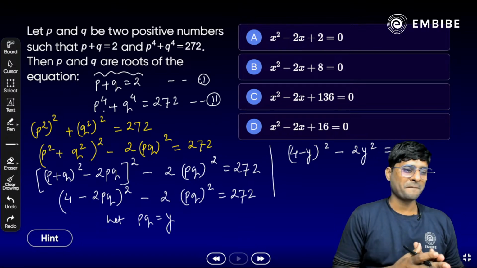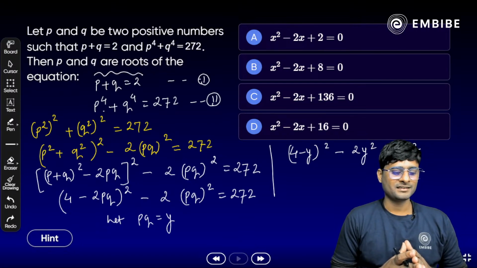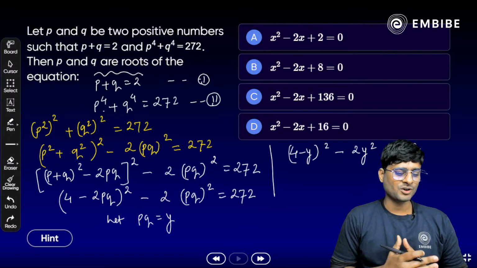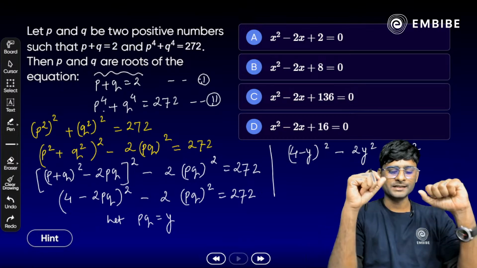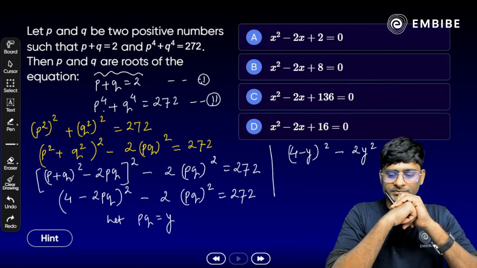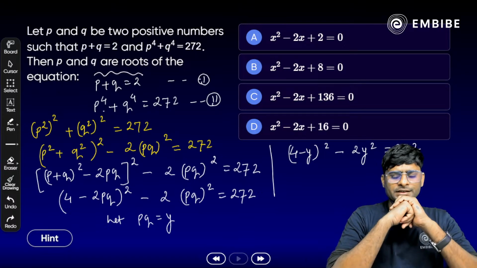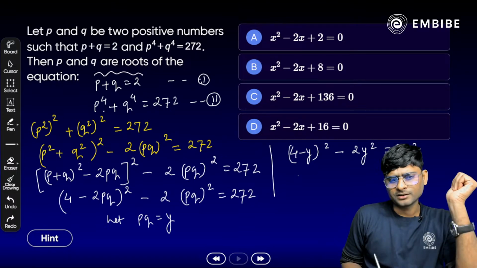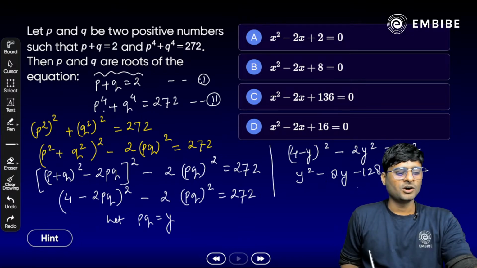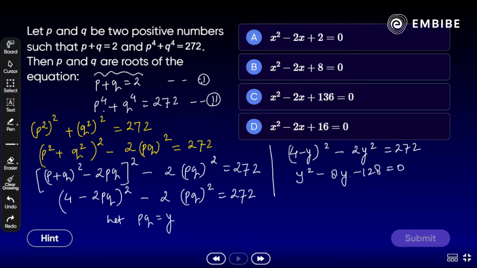Try to solve it. Yes. Okay, Ashish. Try to solve it, all of you. So easy. All right, Shantanu says option D here. अगर आपने इसे सॉल्व किया, थोड़ा सा सिंप्लीफाई किया, we will get what? y square minus 8y minus 128 is equal to 0, और it has again 2 roots.